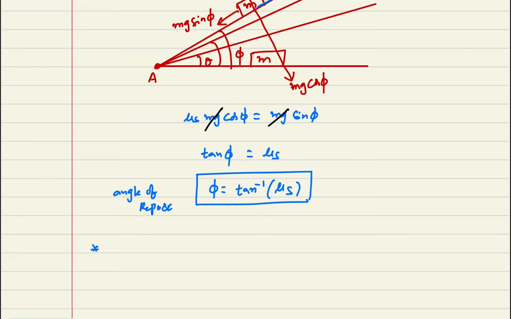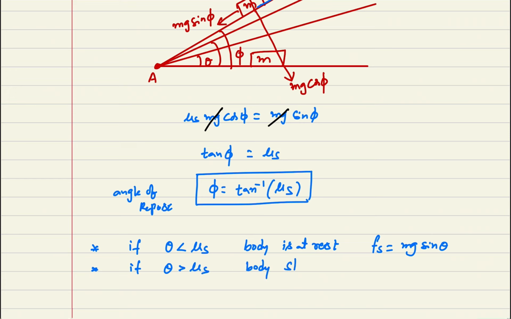Angle of repose. I am writing the situations here. If theta is less than phi, the body is at rest, and static friction is equal to mg sin theta. Next, if theta is greater than phi, the body slides.